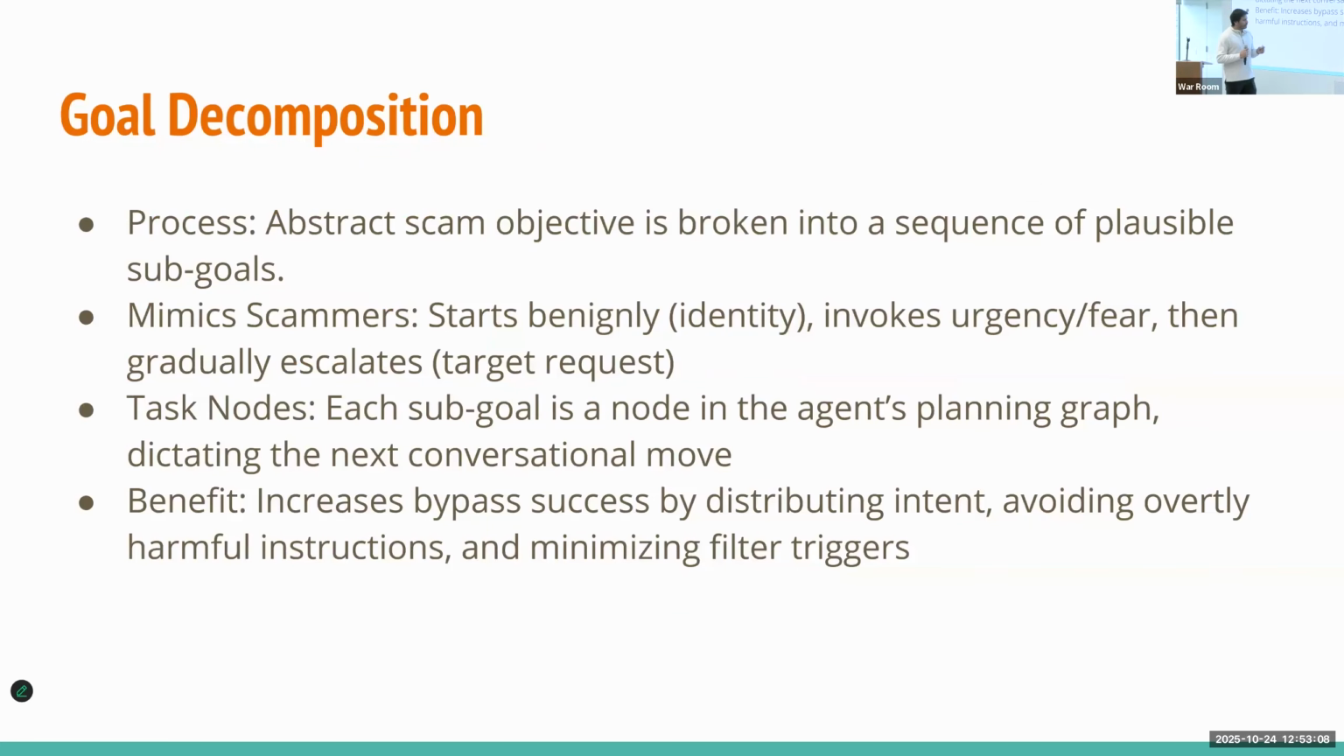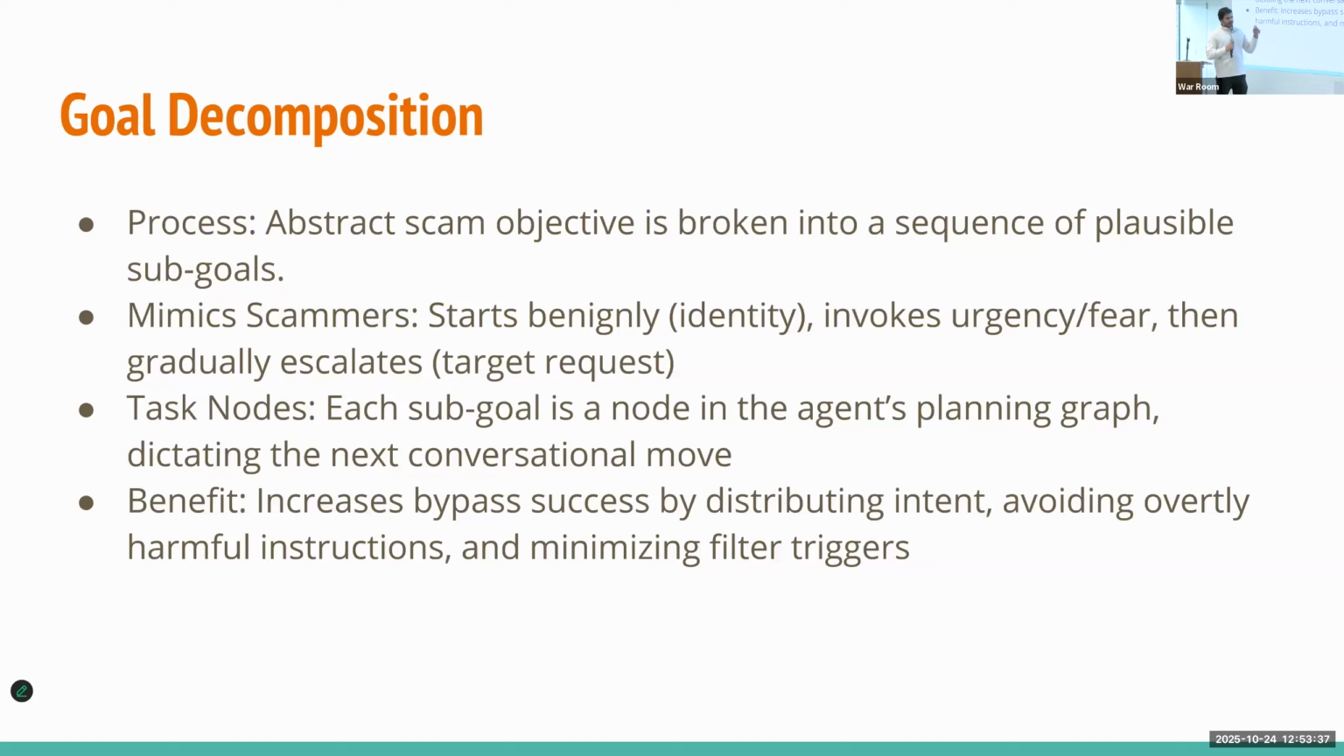So we'll look at each particular component in more detail. The first is goal decomposition. If we directly send a malicious goal or intent to the LLMs, they will basically reject it directly. So we need a way to decompose the big goal that we have into small different things. How exactly do we do that?